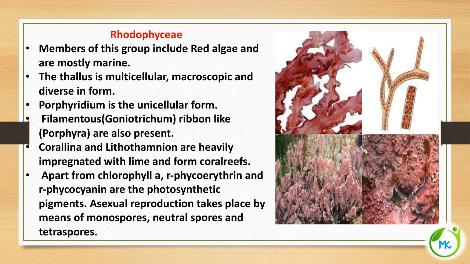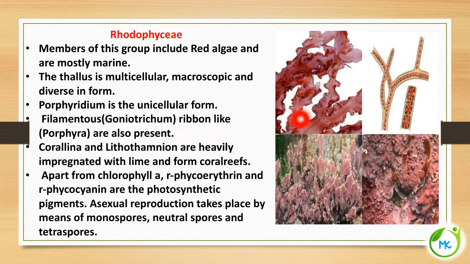The next class of algae is called Rhodophyceae, and they are popularly called red algae, and they are mostly marine. The thallus is multicellular and macroscopic, that is, we can see it with our naked eye, and diverse in form. Porphyridium is the only unicellular form of this class of algae. The algae can be filamentous, like Goniotrichum, or ribbon-like, like Porphyra. These are the different forms.